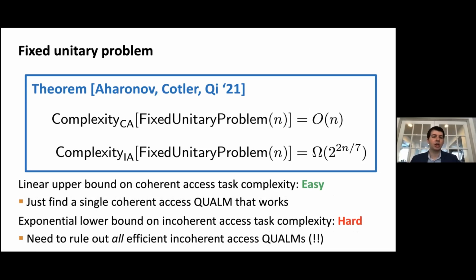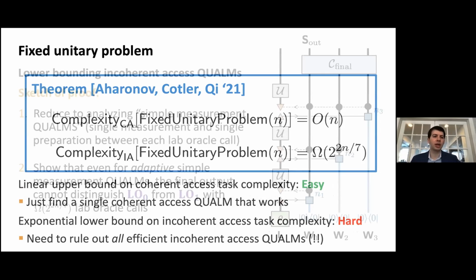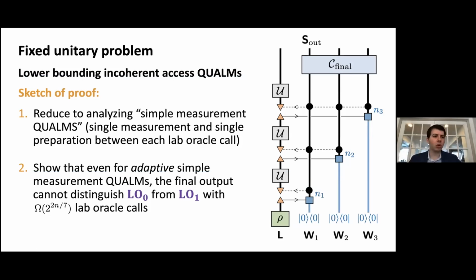So to give a brief sketch of how this lower bound works, I'll just say a few words about it, which is that the sketch of the proof is to reduce lower bounding incoherent axis QUALMs to a simpler type of QUALM called a simple measurement QUALM. And we can essentially show that simple measurement QUALMs, which entail a single measurement and a single preparation between each lab oracle call, that incoherent axis QUALMs can be thought of as linear combinations of simple measurement QUALMs. So it reduces to studying simple measurement QUALMs.